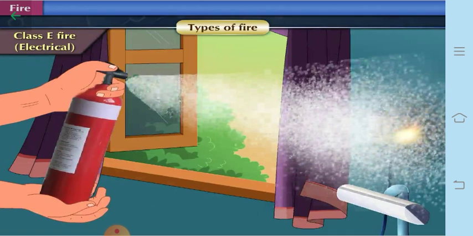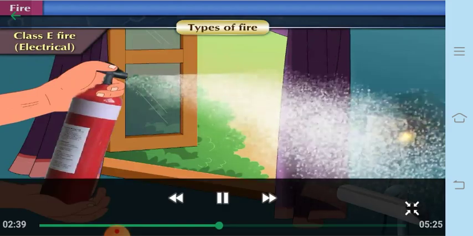That is class A fire of the solid substances: wood, clothes, coal, paper. Then class B fire of the liquid substances, that is petrol, oil, varnish, solvents, cooking oil, paints, etc. Class C type of fire is of the gaseous substances, which are mostly caused due to acetylene or household gas like LPG. Class D fire is of the chemical substances which are highly inflammable, which react with water at normal room temperature, as well as those metals which react with water at high temperatures. When both these groups combine, they explode. Then class E type of fire is of the electrical. Okay, so these are 5 different types of fires.